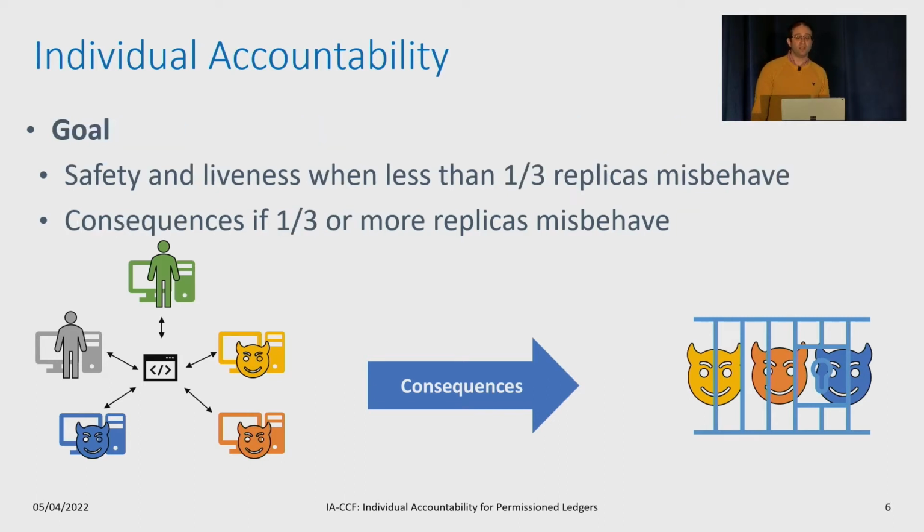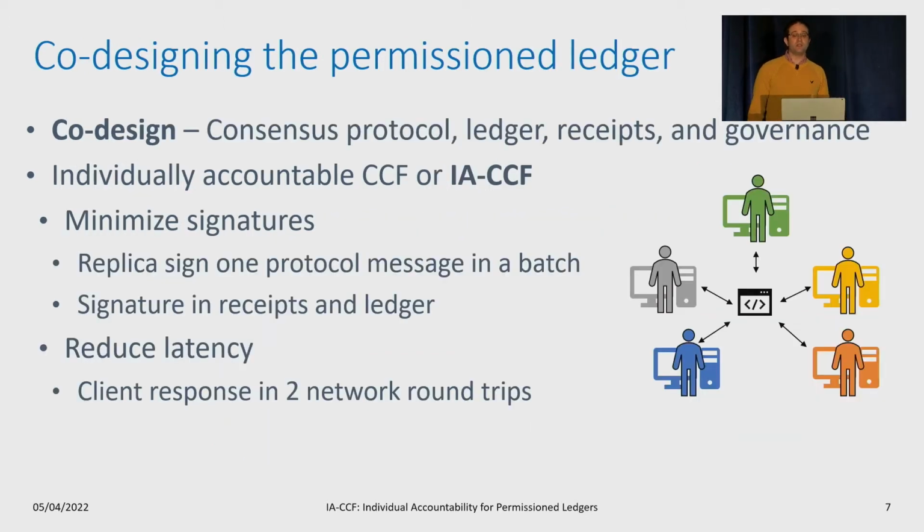Would it not be great if we could build a trustworthy permission ledger which can guarantee safety and liveness when a small number of replicas misbehave, or guarantee a consequence when a large number of replicas misbehave? To build this, we need to co-design the Byzantine consensus protocol, ledger, receipts, and governance. We built individually accountable CCF, or IA-CCF.